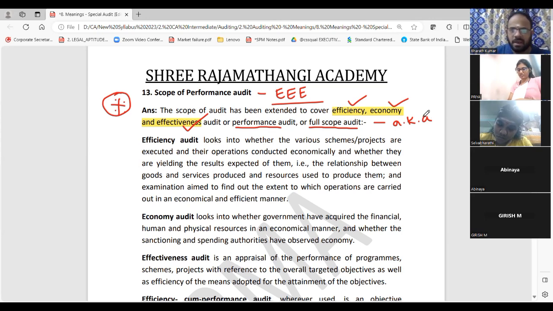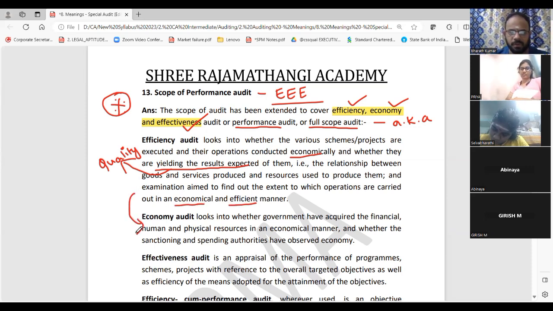Very simple, guys. I always say this. Efficiency means it is quality. Now what they are saying, whether properly it is conducted economically or are you yielding the results expected out of them. So quality, are you getting quality? That's all they will ask you this. And whether it is done in economical and efficient manner.